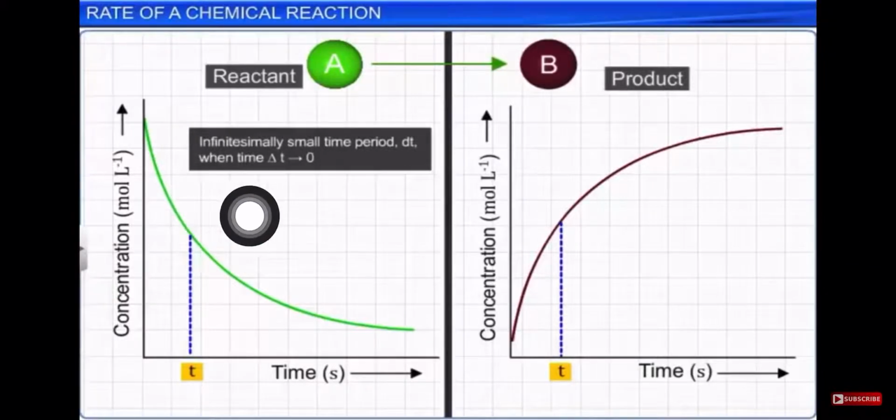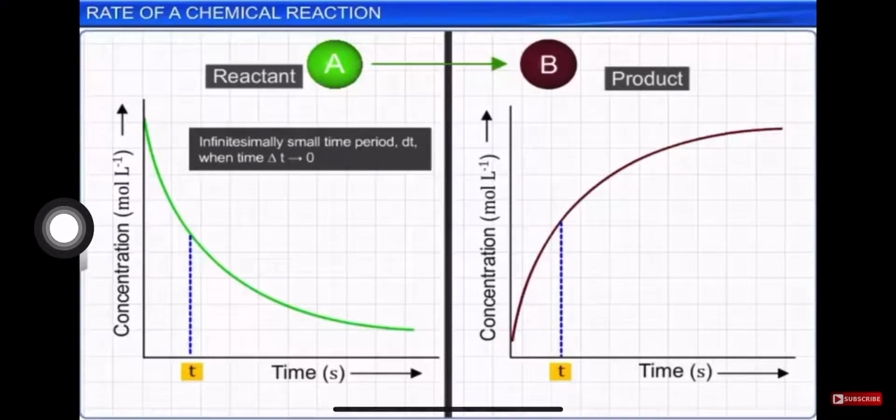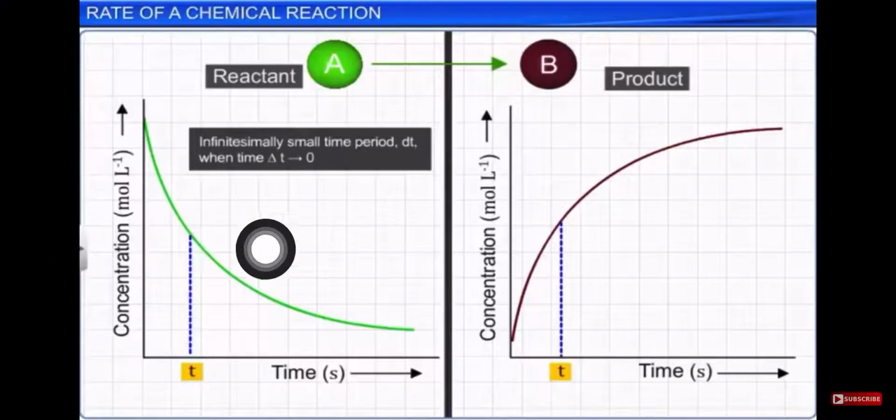Okay, now at an instant, delta T is equal to 0, meaning if we calculate over a very small interval, delta T is almost 0. At that time, the difference will not come, so T will be T only, right? If T1 is 5 seconds and T2 is 6 seconds, it is a very small time.